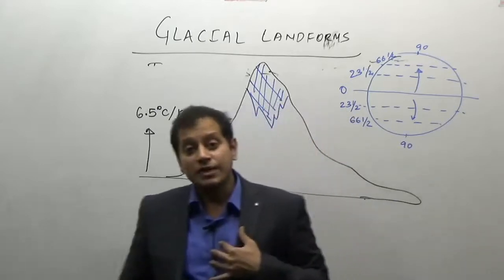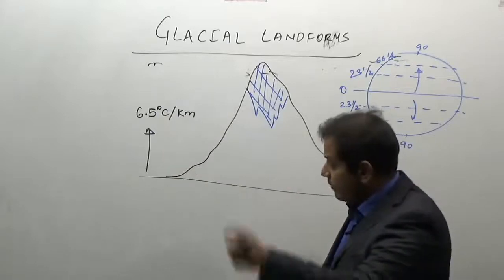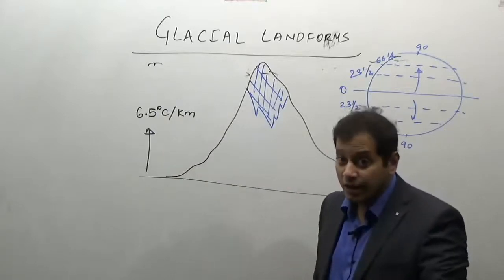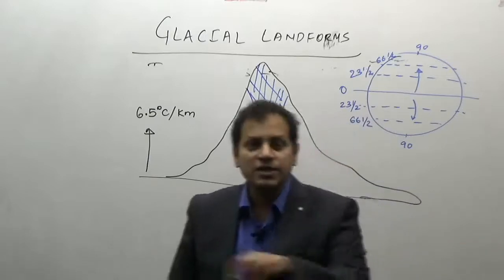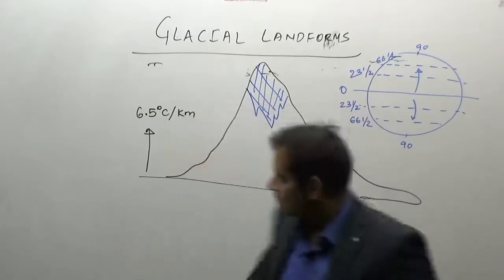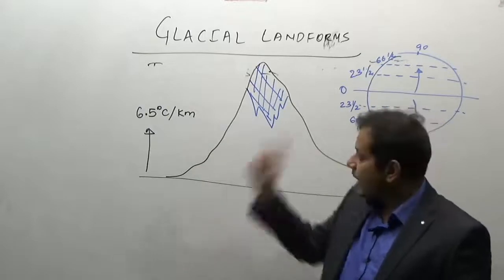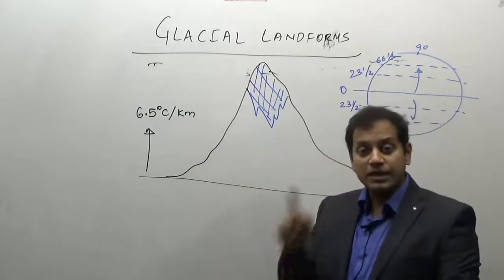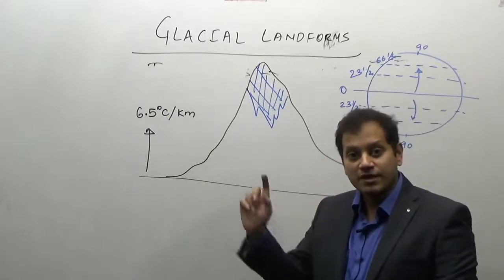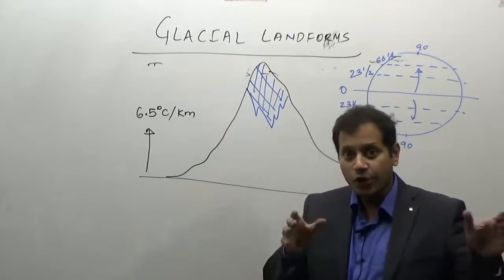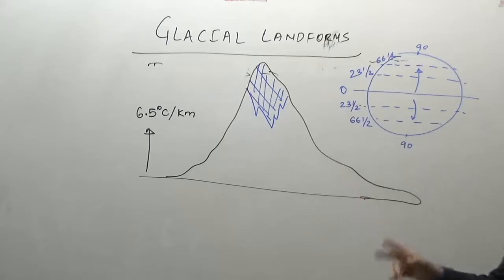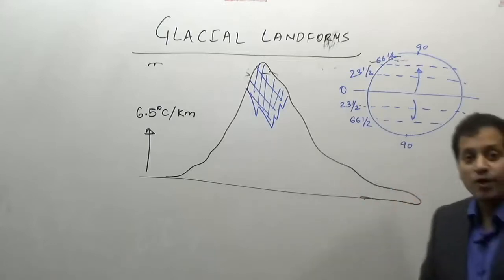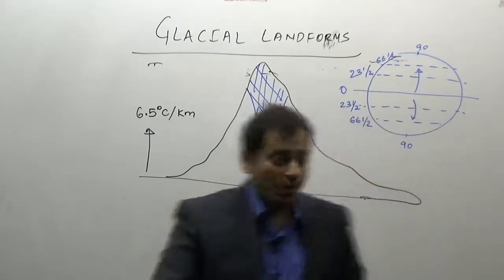So what we can deduce, you can even conclude one thing from it. Why do we visit hill stations, or why are hill stations cooler during the summer months? The same logic applies here. As you are going up, the temperature decreases at the rate of 6.5 degrees Celsius per kilometer, known as the normal lapse rate. So what is the normal lapse rate? Temperature decreases at the rate of 6.5 degrees Celsius per kilometer.